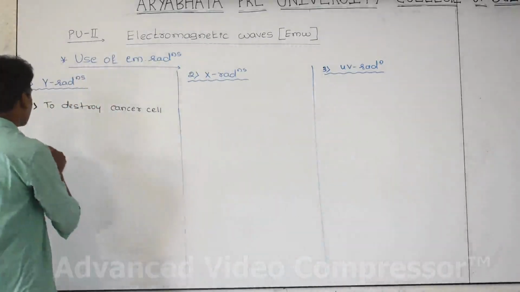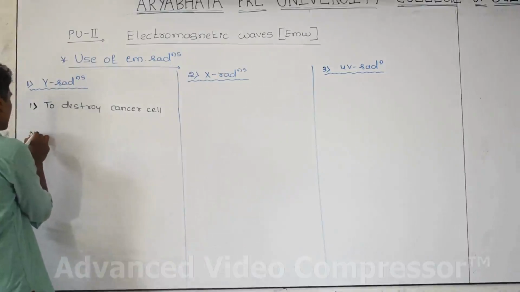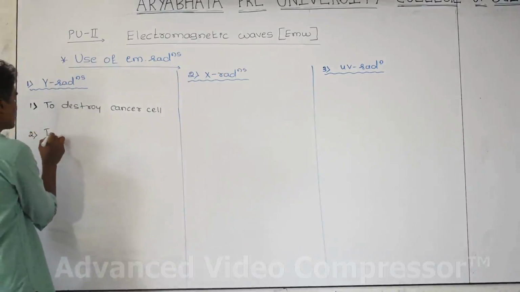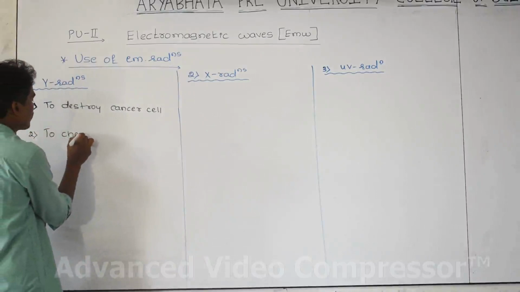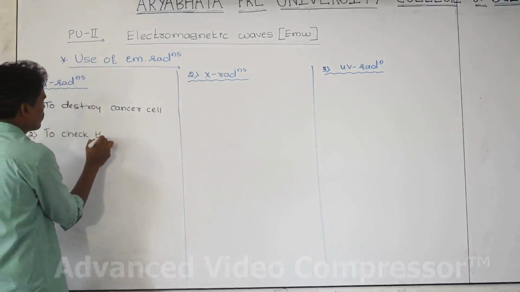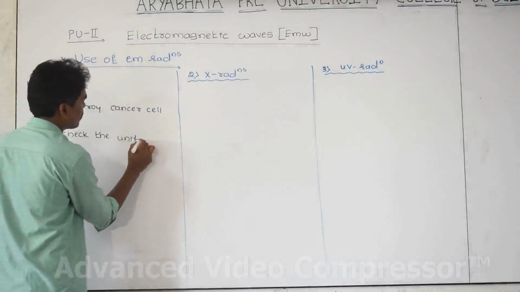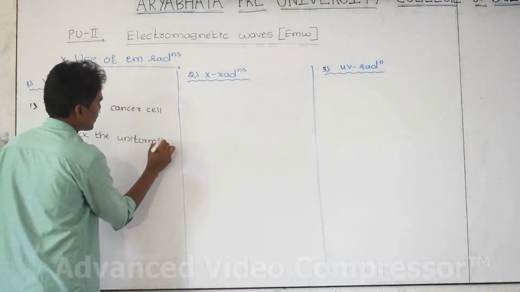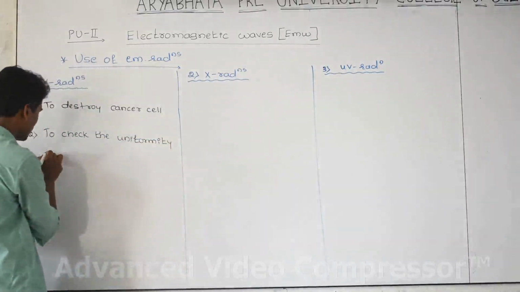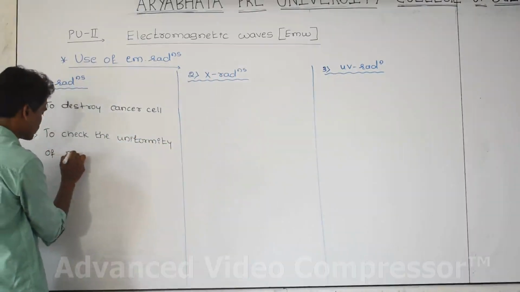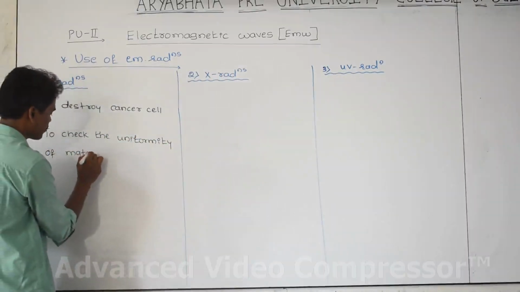Second, gamma radiation is used in industry to check the uniformity of materials, meaning metal sheets.